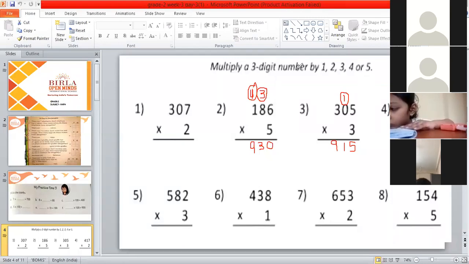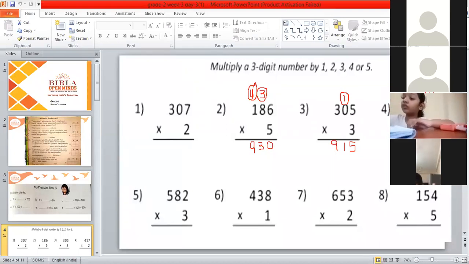That's correct. Now tell me which number table? 2 table. Very good. So 2 sevens are? 14. Very good. So 2 sevens are 14. So we will write here 4 and 1 will go as? Carry forward. 1 will go as carry forward.